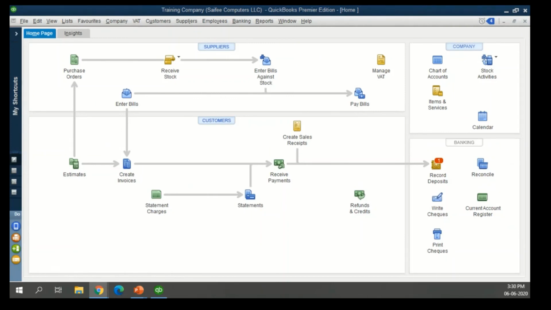There are queries related to trial versions. Yes, there are trial versions available. Again, we'll have a feedback form. If you need this, just let us know. We can share the trial software links with you guys. So you can install it yourself. It works for 30 days. You can try it yourself. But that comes with a sample data. So you need to play around with the database a little bit to understand it, or we are available at your service. Our company specializes in this. So if you need us to help you with this, we can do that also.